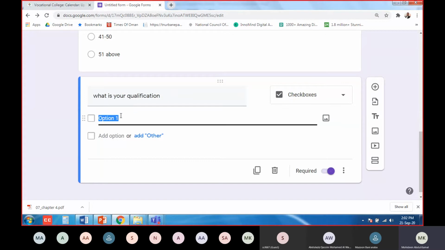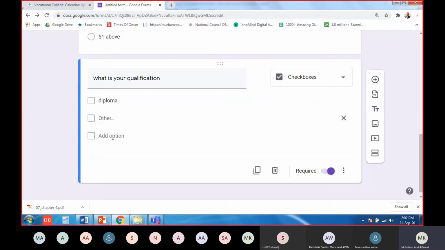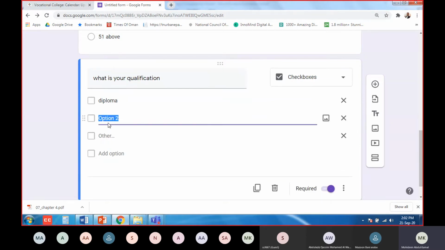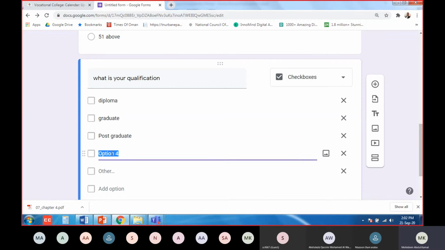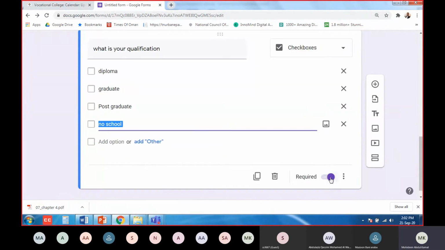Then I add options: diploma, graduate, add option, postgraduate, and no school. That means somebody did not go to school also. That is also another option. Like this. And I want this question to be compulsory, so I will put a tick like this.